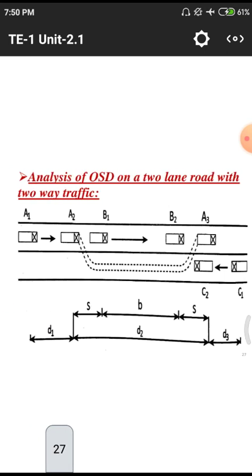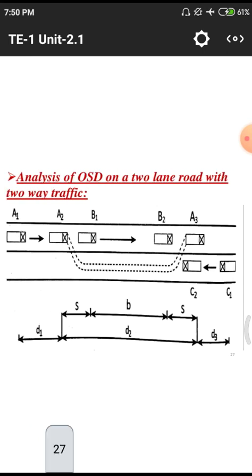The next one is the understanding diagram, for better communication purposes. Analysis of OSD. Normally, in the lines A1, A2, B1, B2, A3 we have a 2-lane road, with arrow directions, and C1, C2 are opponent vehicles.